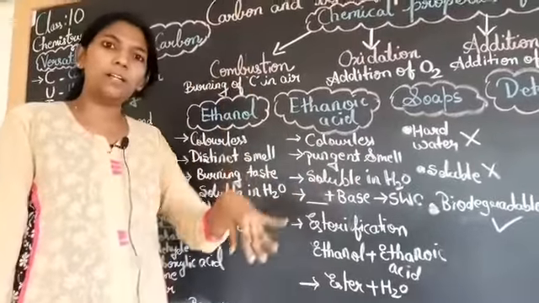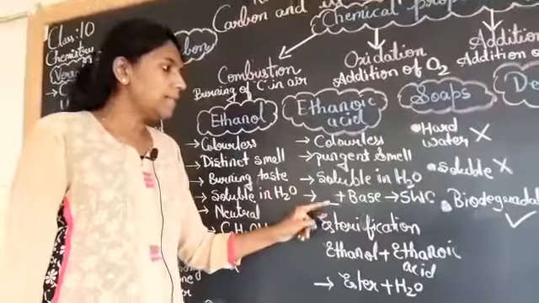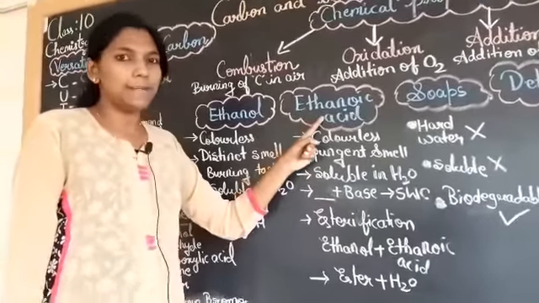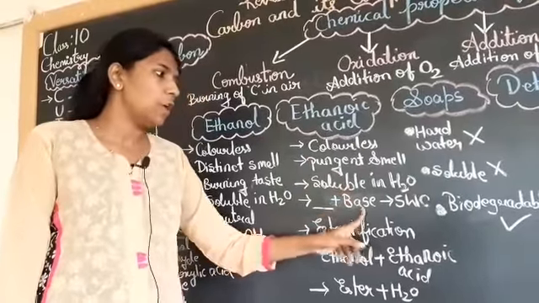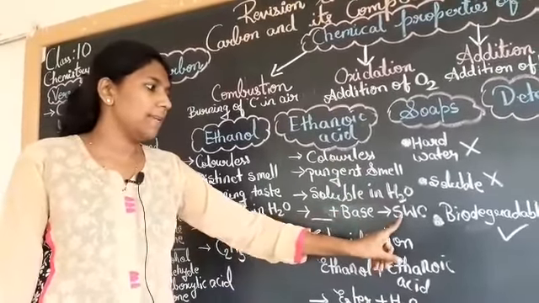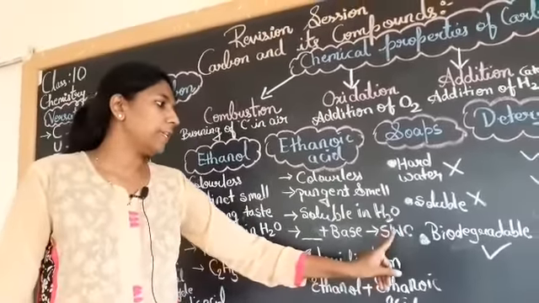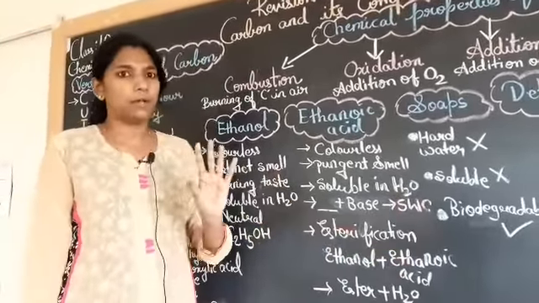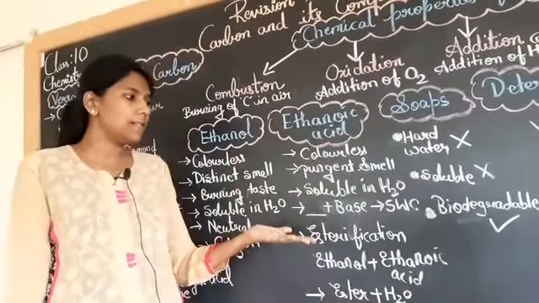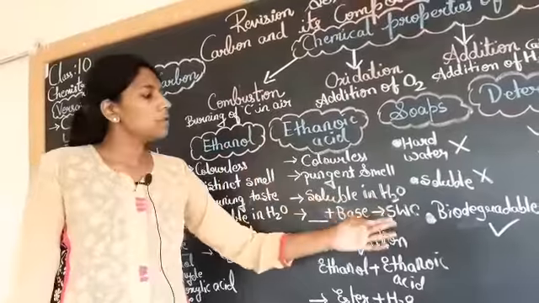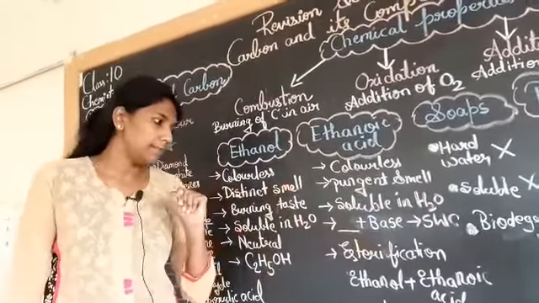That means when you add it into the water, it's going to get miscible. The next one is a chemical property. Any acid, you have seen in 7th standard that any acid when it reacts with base, you will remember it as SWC. That means you will get a salt, you will get water and carbon dioxide. Acid plus base reaction, you have already studied in the previous classes. The products formed are salt, water and carbon dioxide gas.